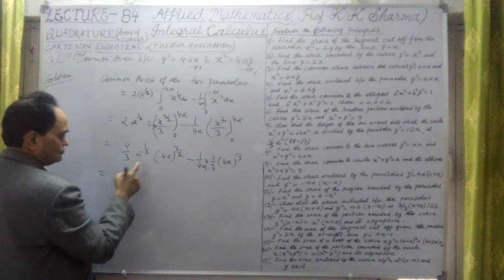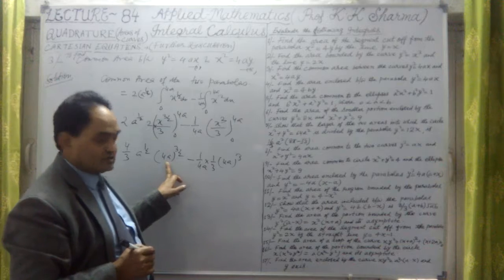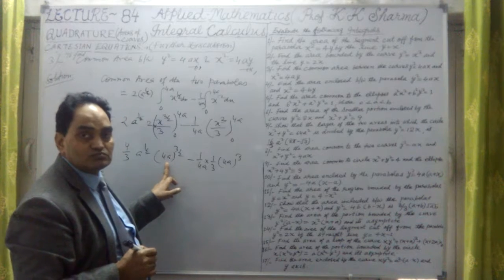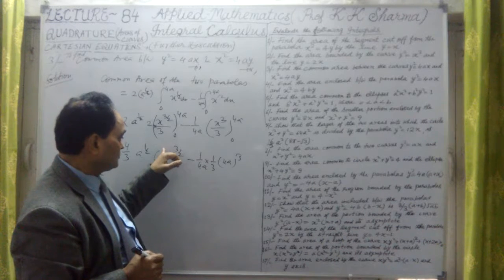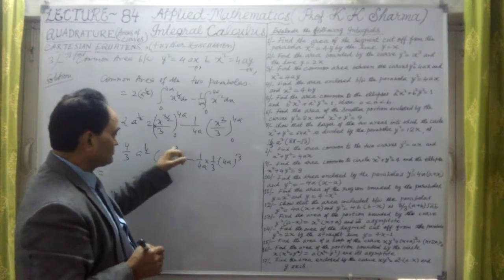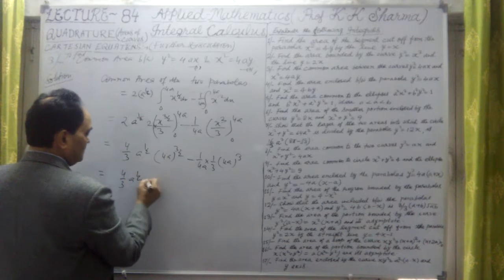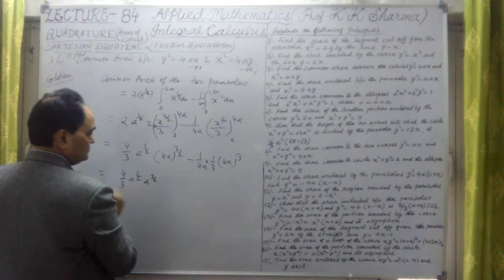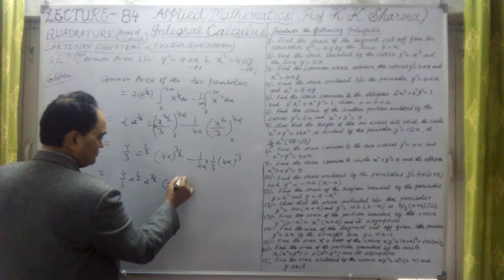Okay, so this is equal to, now this 4 can be written as 2 raised power 2. 4 is 2 into 2, that means 2 raised power 2. 2 raised power 2 cancelled out. It is 2 raised power 3, that means 8 here. So it is 8, 4 upon 3, a raised power half into a raised power 3 by 2 into 4, means 2 raised power 2 whole power 3 by 2.